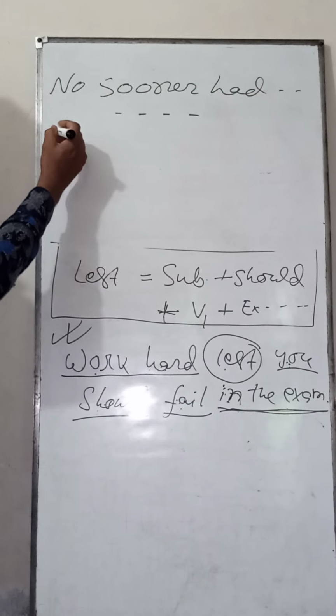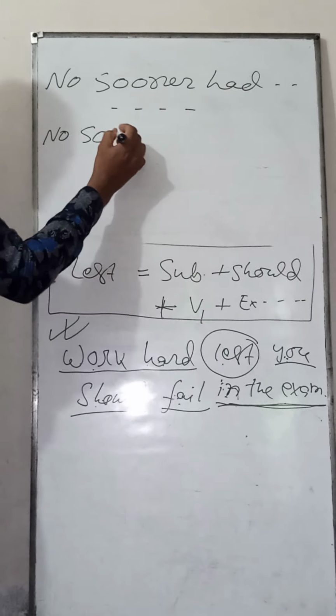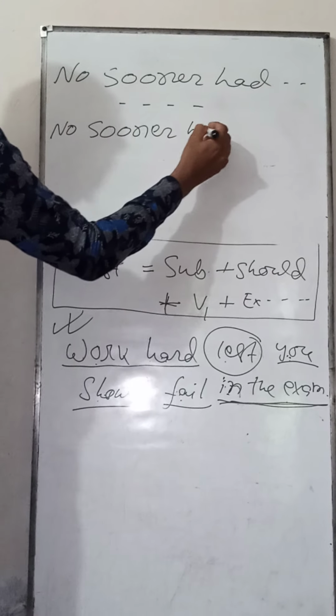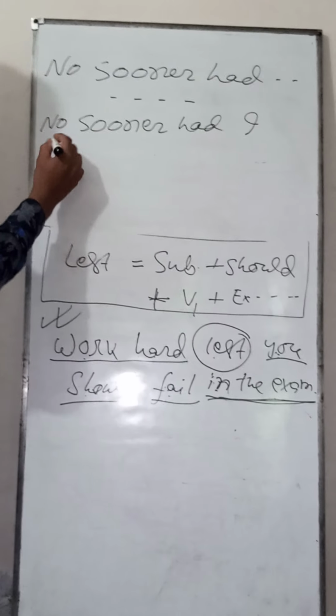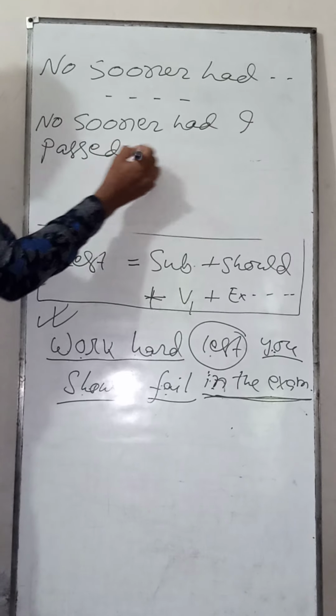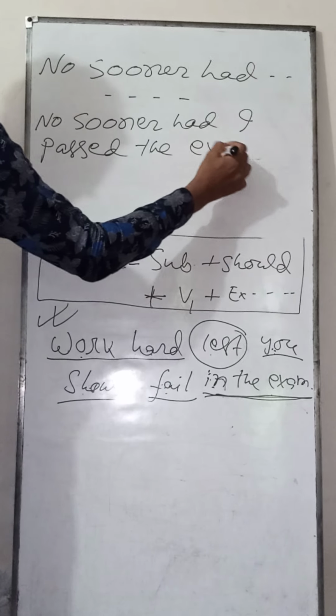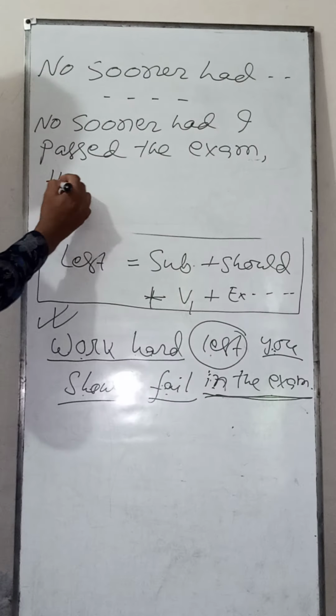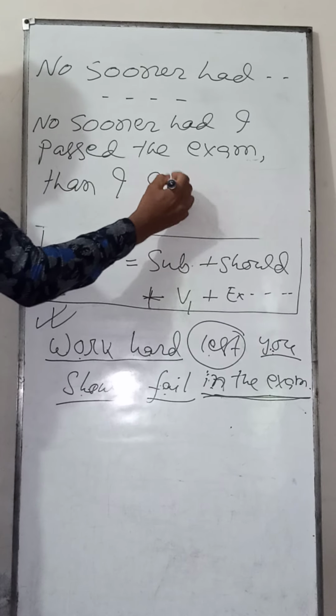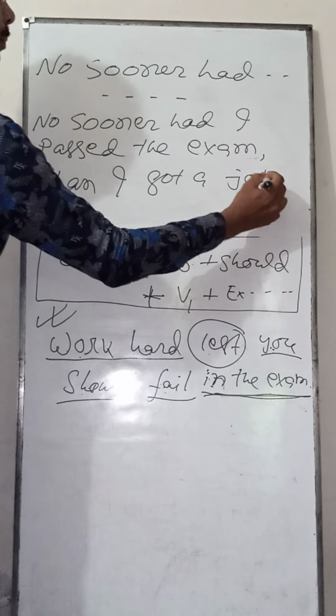For an example, "No sooner had I passed the exam than I got a job."